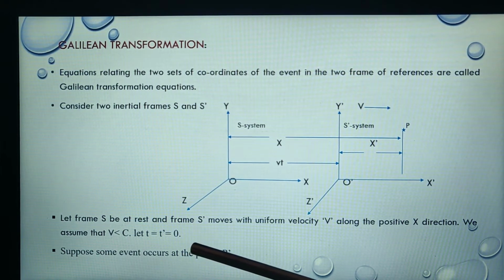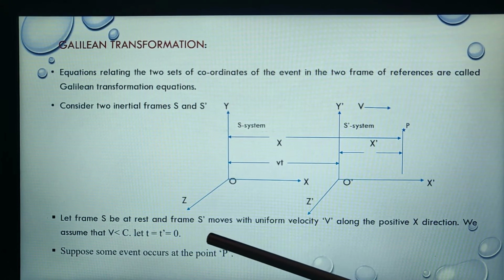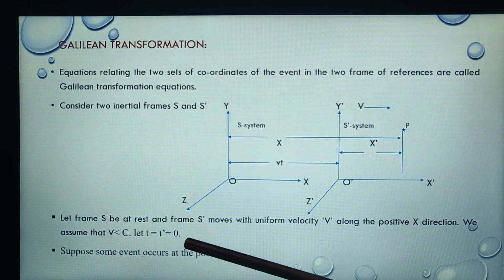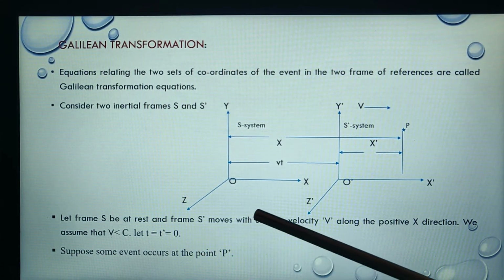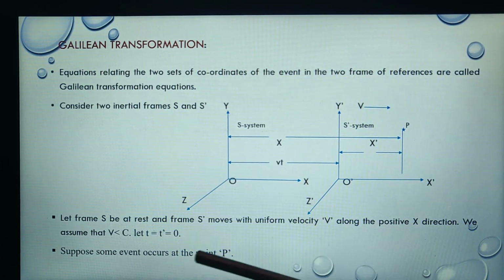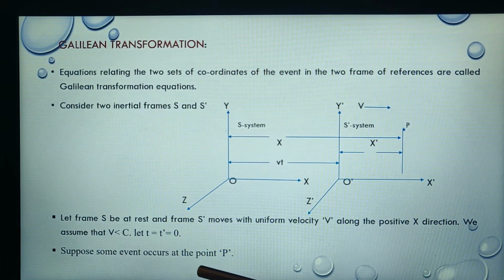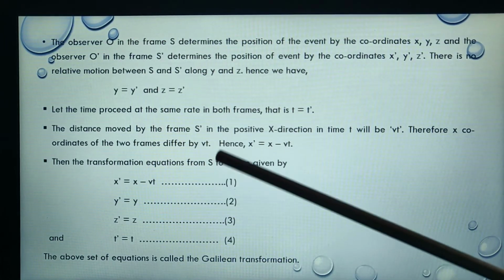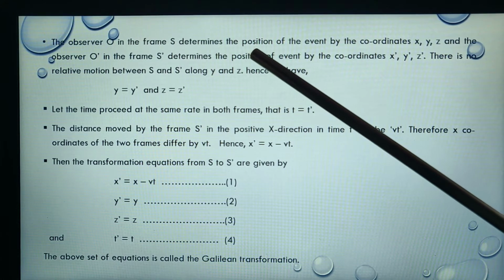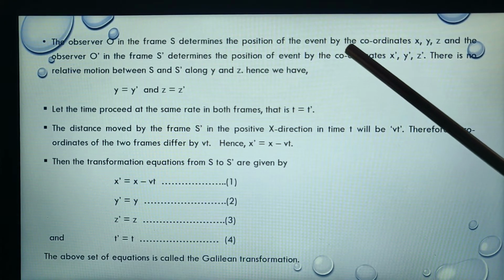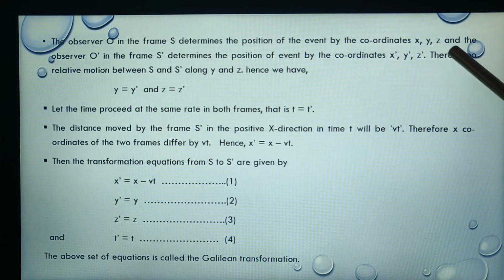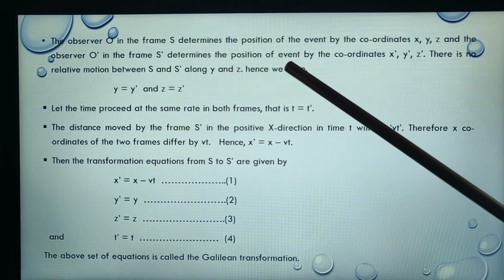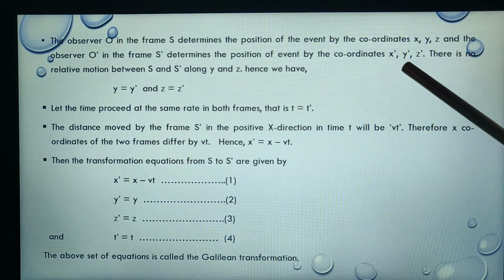Let t equal to t dash equal to 0. That means the time t equal to t dash equal to 0 means both frames coincide with each other. Suppose some event occurs at the point P. The observer O in the frame S determines the position of the event by the coordinates x, y, z, and the observer O dash in the frame S dash determines the position of the event by the coordinates x dash, y dash, z dash.